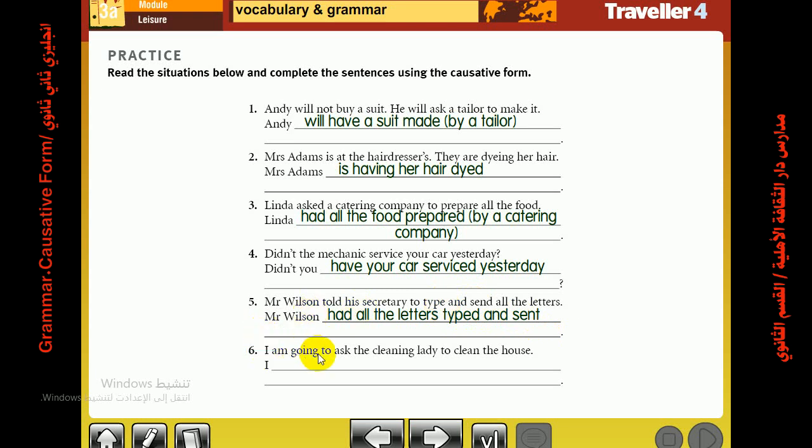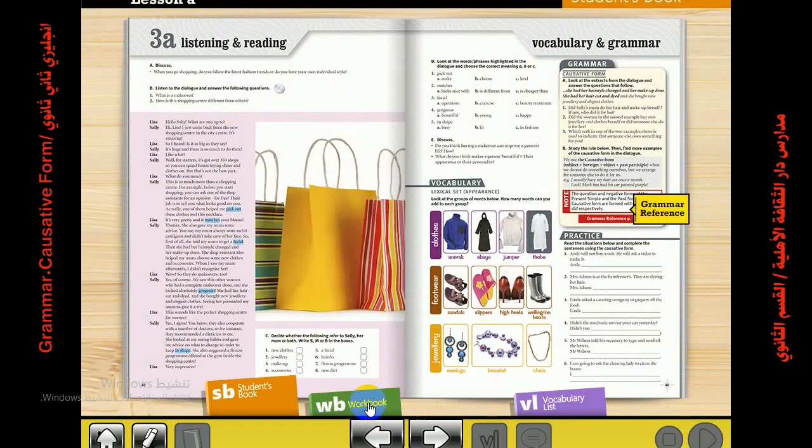Number 6, I'm going to ask the cleaning lady to clean the house. So I will have a service done for me. Okay, so I am going to have the house cleaned. In this sentence, the tense is future. I'm going to is the same as will. After that comes have in verb 1, have. After that comes the object, which is the house. Finally, verb 3, which is cleaned. Okay, I wish you have understood the lesson. Now, let's have more examples from our workbook.